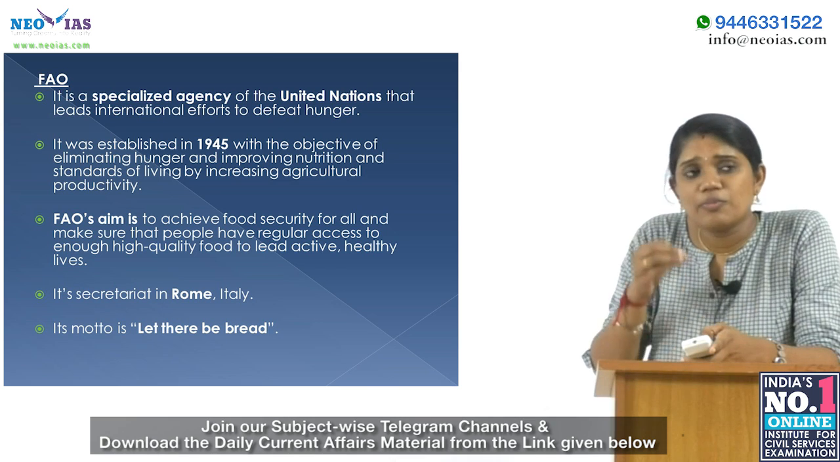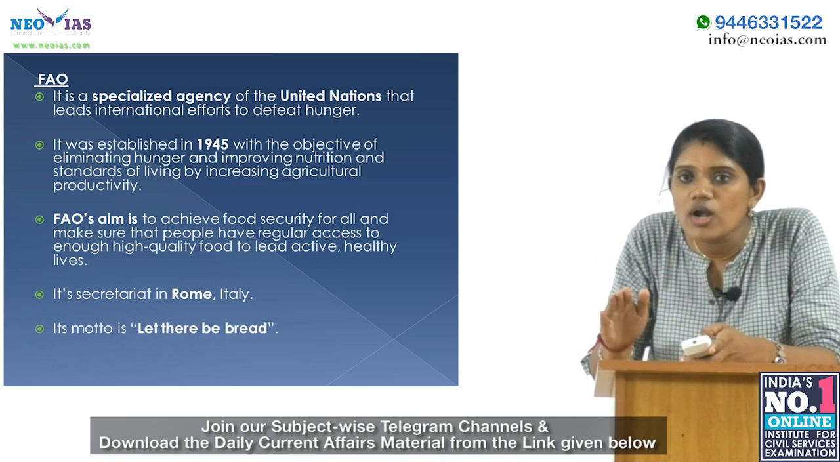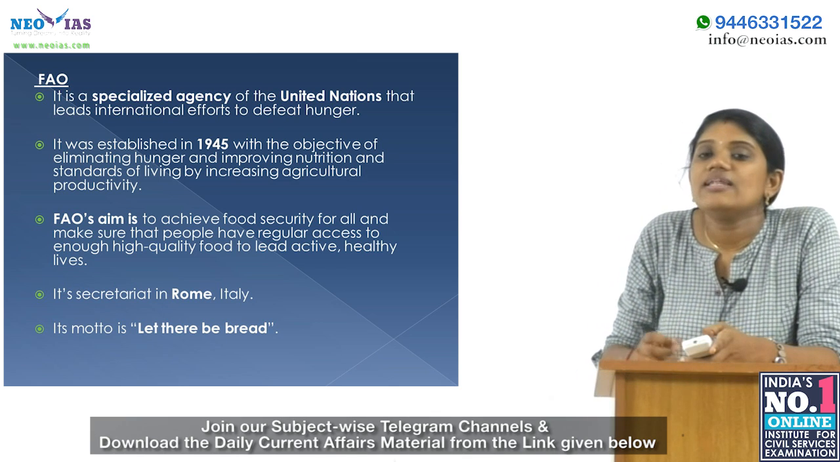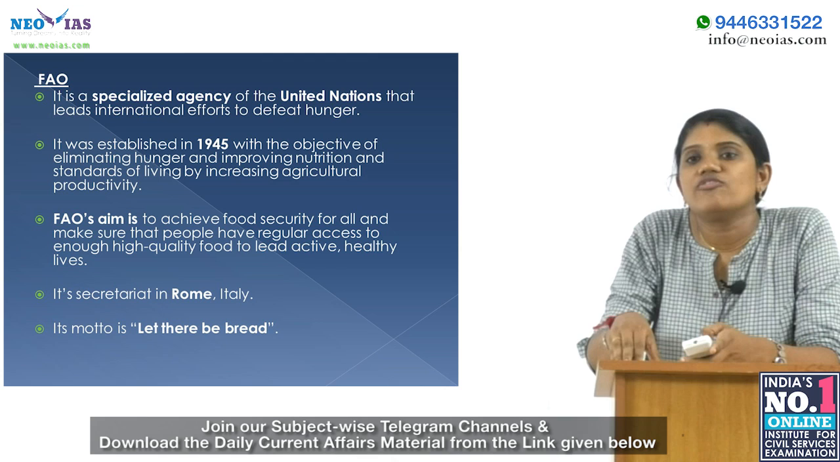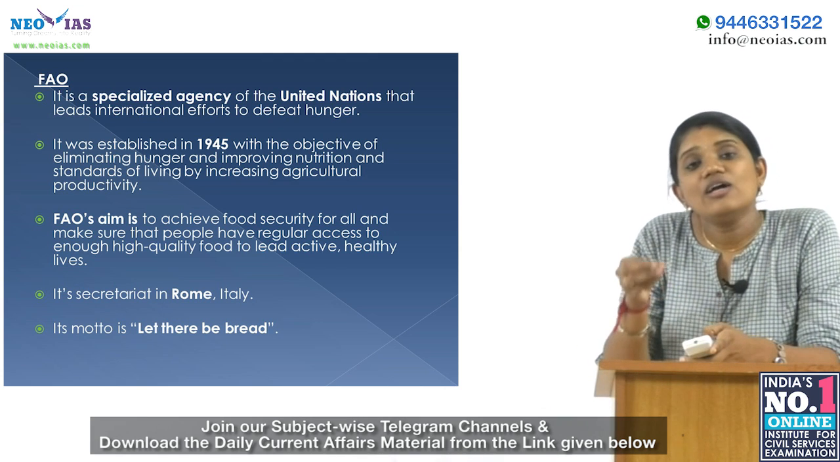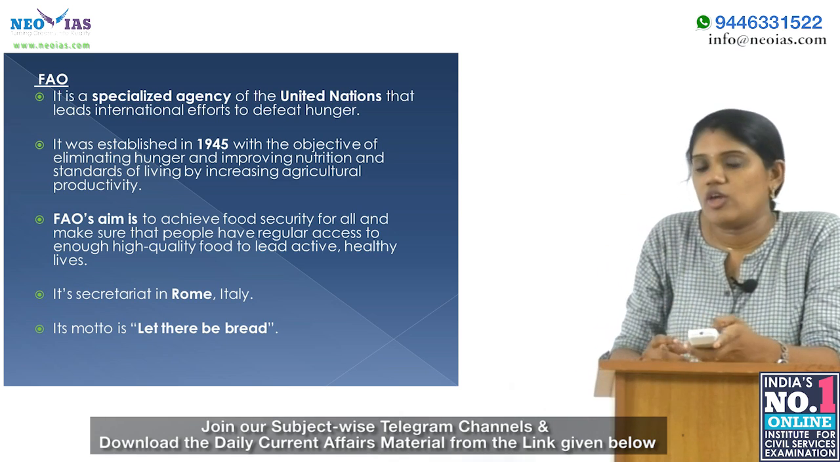FAO's primary aim is to achieve food security for all, and also to make sure that people have regular access to high quality food and are leading a good healthy life. That is the primary aim of FAO.